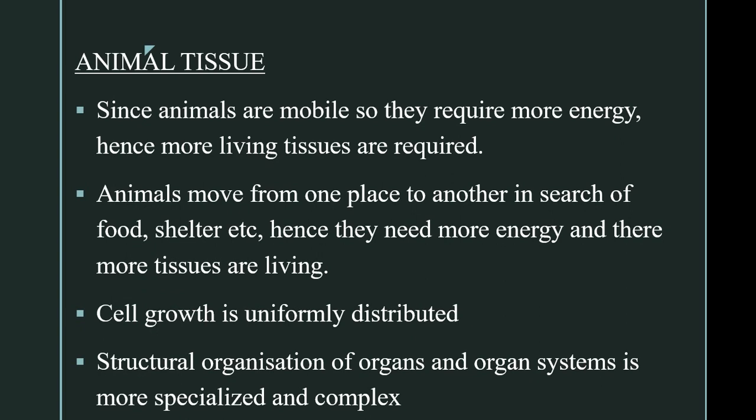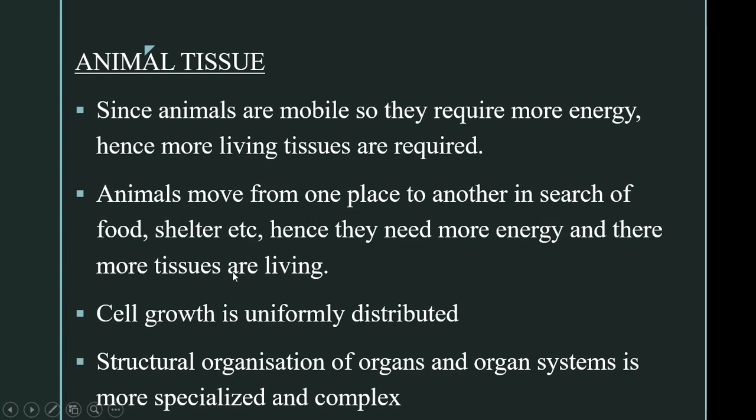Animals and plants are made up of animal tissues and plant tissues. Are these animal tissues and plant tissues similar? Let us see first animal tissues. Animals are mobile, that is, they move from one place to the other in search of food and shelter. So they require a greater amount of energy, because they are mobile. And in order to have more energy, animals are made up of a greater amount of living tissues.